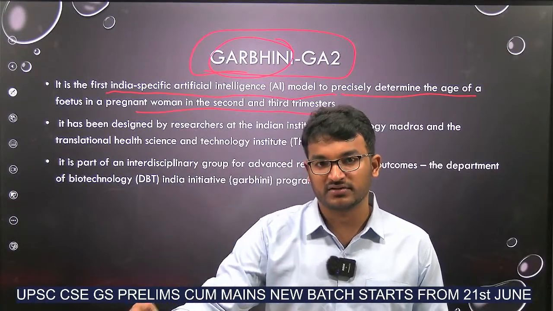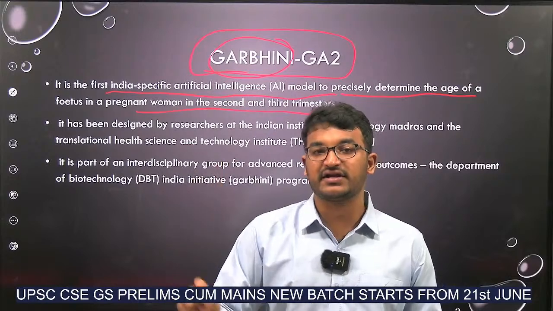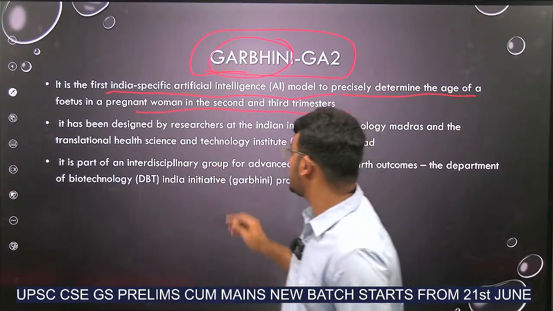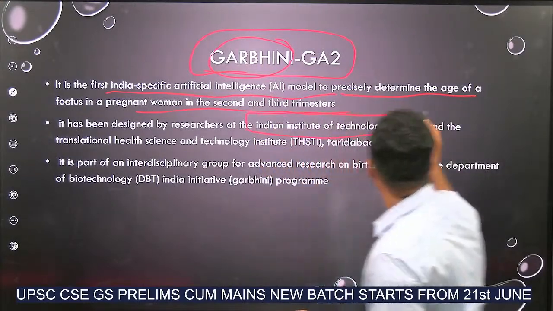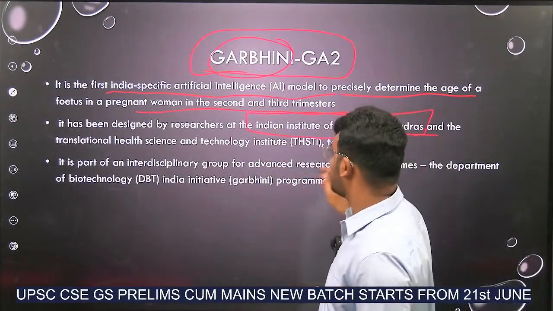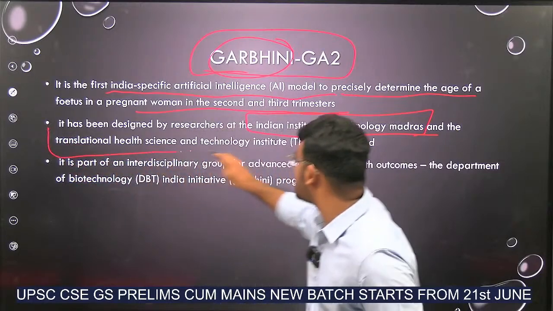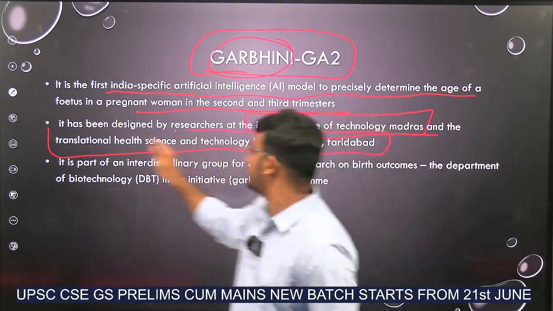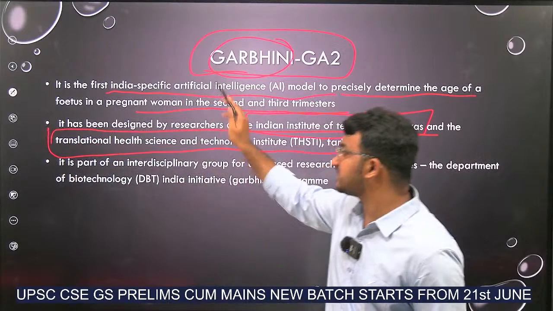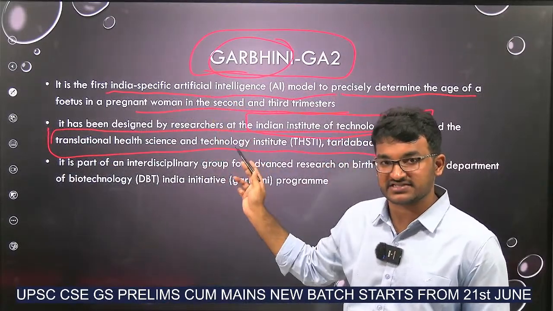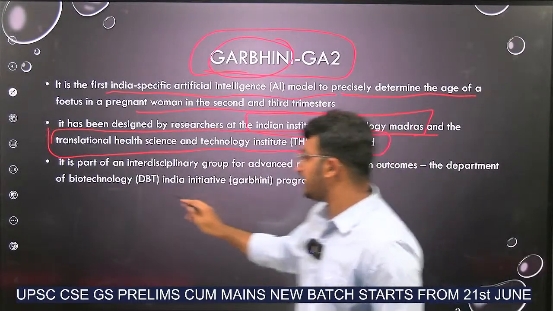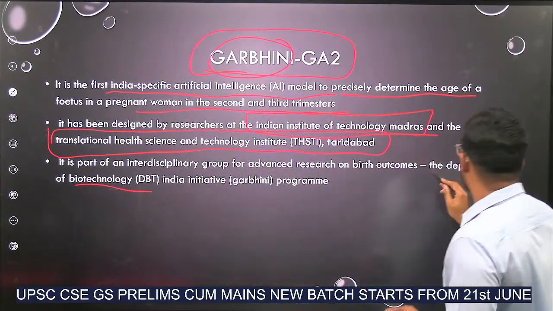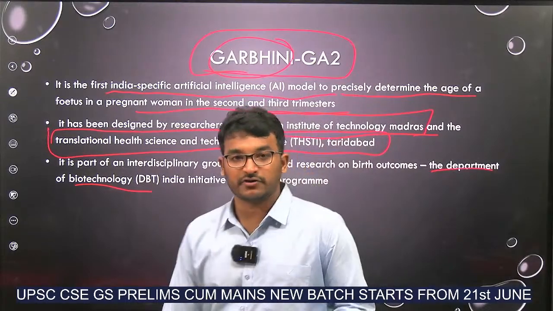Okay. It has been developed by IIT Madras and the Translational Health Science and Technology Institute, Faridabad. These were the two options in APPSC's paper last year. It is supported by the Department of Biotechnology of our Ministry of Science and Technology.